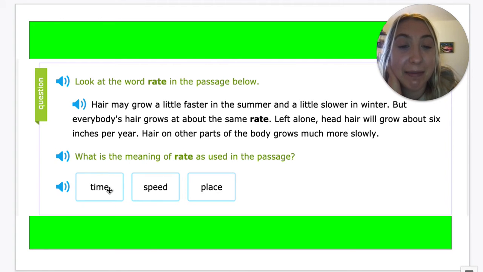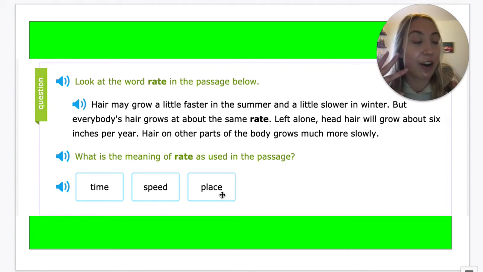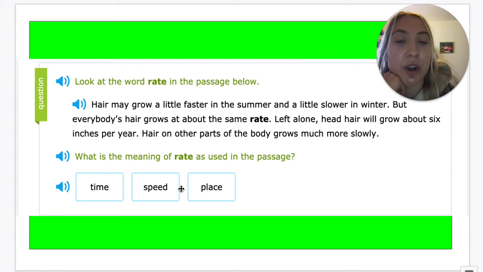But everybody's hair grows at about the same time. Well, we're not really saying time about when it's growing. We're saying how fast it grows. But everybody's hair grows at about the same speed. That would make the most sense because we're talking about how everyone's hair grows about 6 inches per year, how much it grows, how fast it grows. So that one does sound really good. But let's again try our last one. But everybody's hair grows at about the same place. No, because some people have longer hair than other people, or if you get it cut, our hair isn't always at the same place. So speed would be the best one for rate.